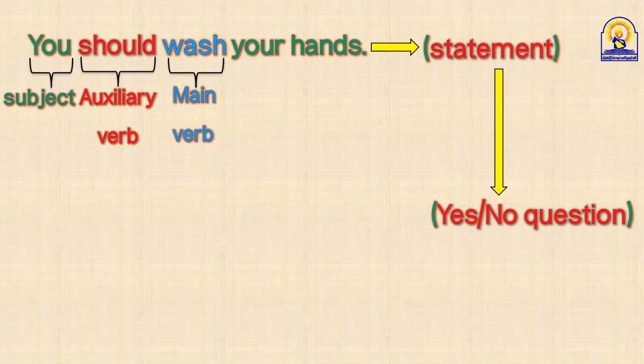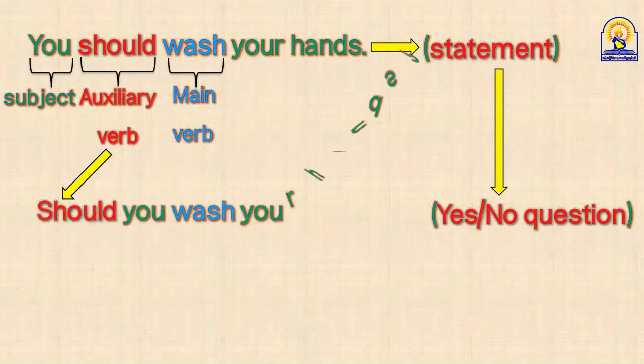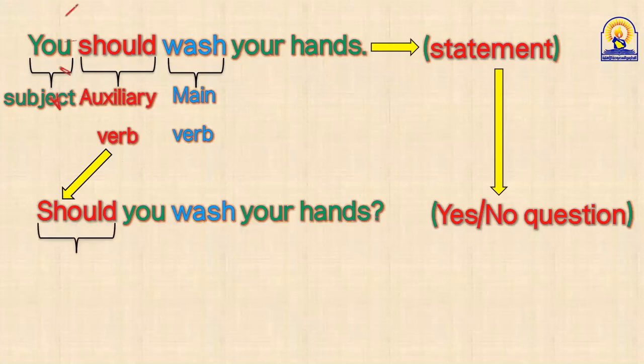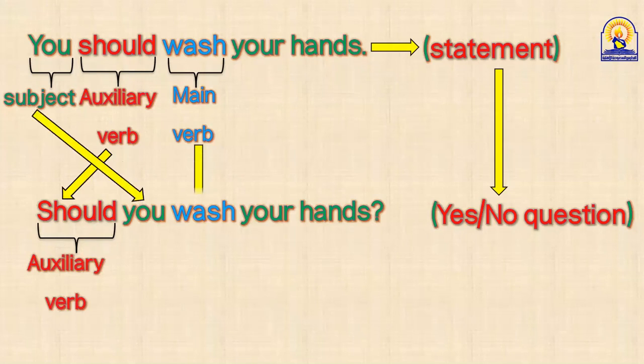Change "should" and "you". Okay, tell me how. Can you do it? Do it. Should you wash your hands? Excellent. Start with the auxiliary verb before the subject. Should you wash your hands? "Should", auxiliary verb, as you can see. "You", subject; "wash", main verb.